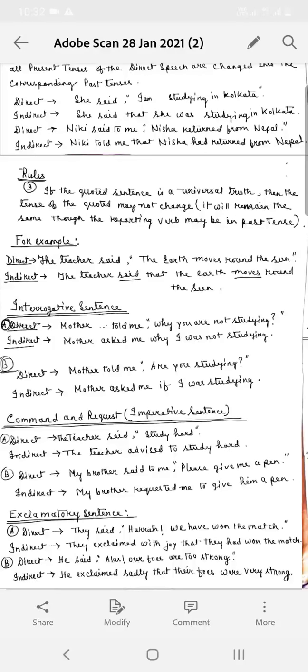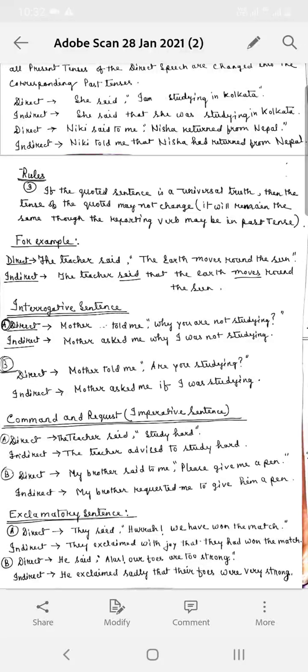Now coming to the next most important thing, that is words denoting time also get changed. If it is written like that, he said, I went to Delhi last year.